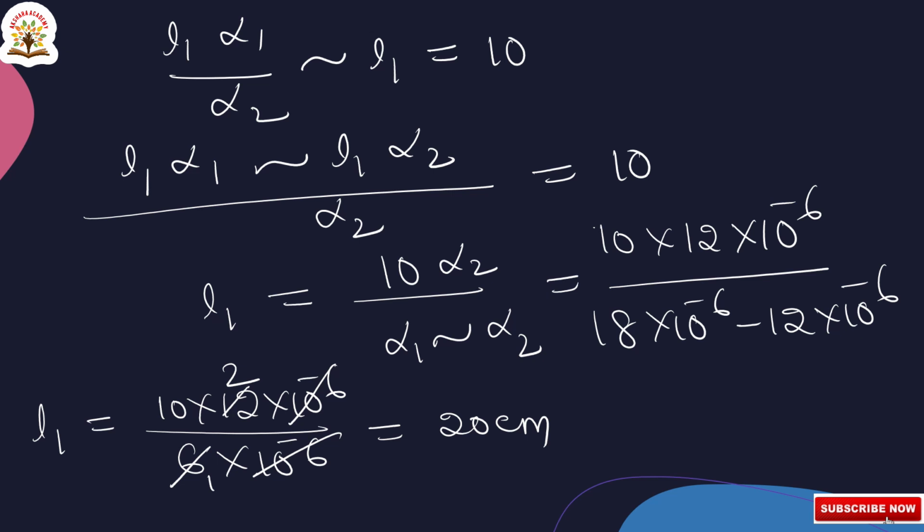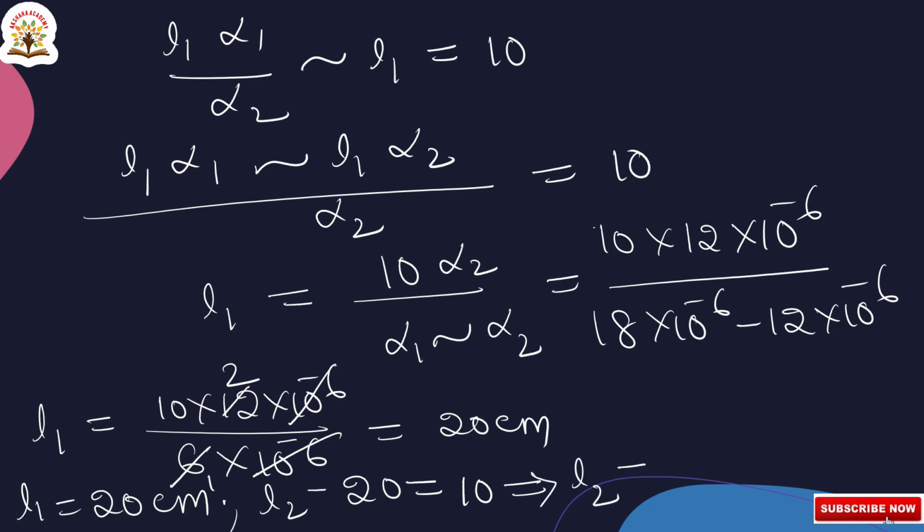Now we are getting L1 is equal to 20 centimeters and L2 minus 20 is equal to, they given as 10. So from this equation we are finding L2 is equal to 10 plus 20, that is equal to 30 centimeters. So this is the final answer.